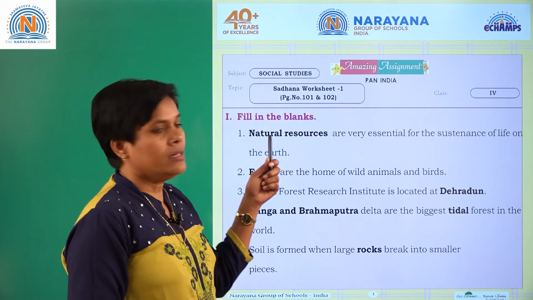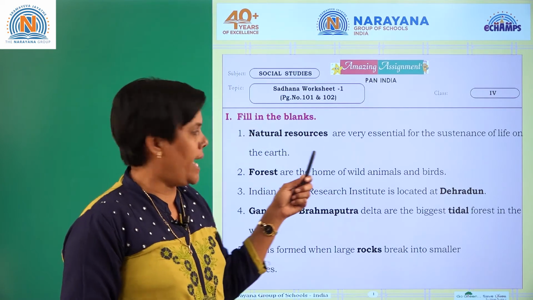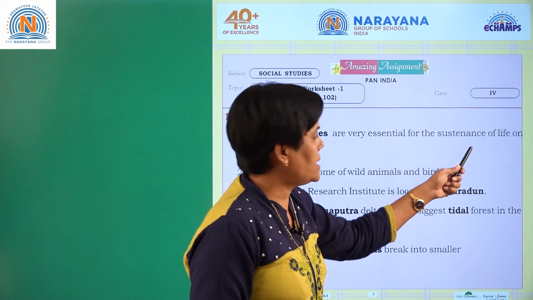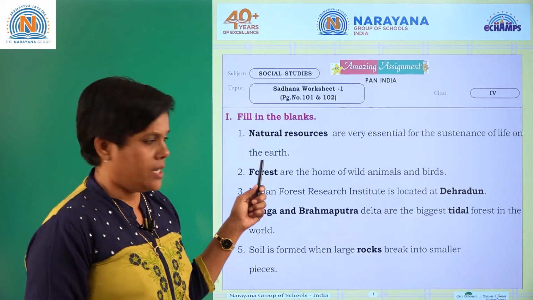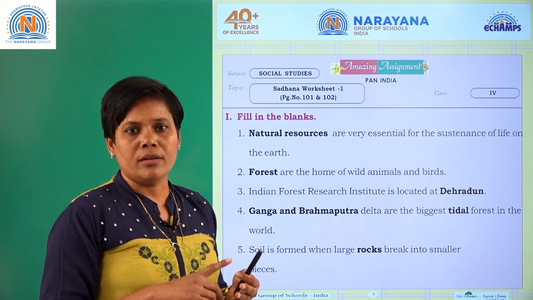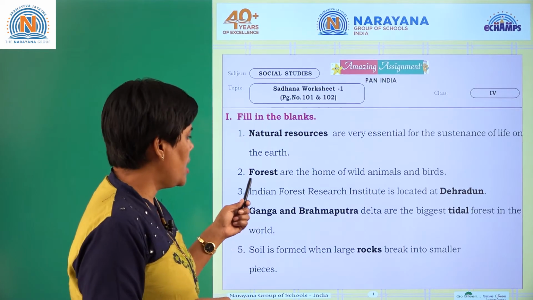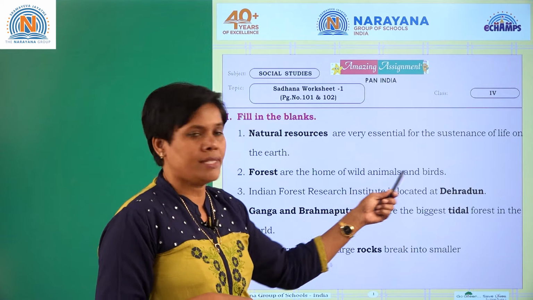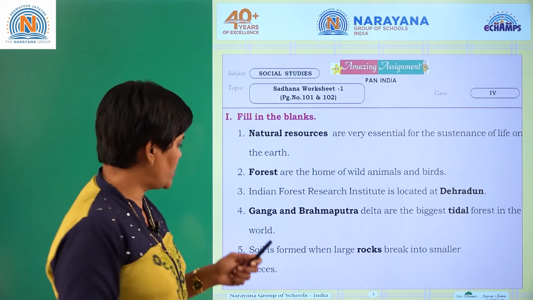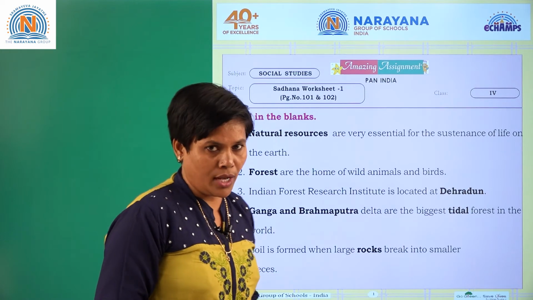Next, we'll see worksheet 1 of Sadhana, same lesson. The first one is fill in the blanks. Natural resources are very essential for the sustenance of life on the earth. Natural resources comprise land, water, mountains, air, all of that. Forests are the home of wild animals and birds. Where do wild animals and birds live? They live in forests.